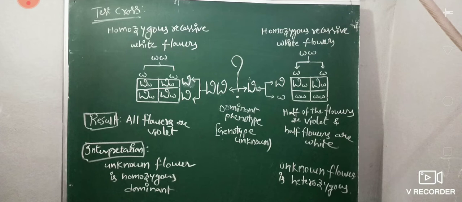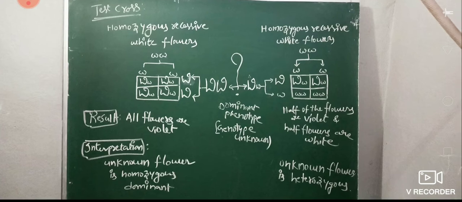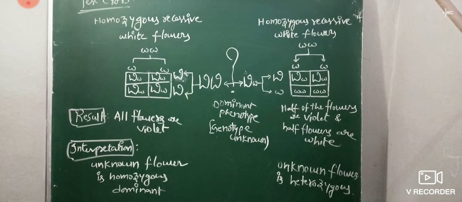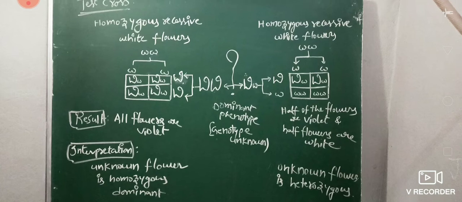All are violet flowers. In the second case, white flowers are crossed with violet, the same thing, but the results are that half of the flowers are violet and half are white. When half are white and half are violet, the unknown flower is heterozygous. This question mark flower with the dominant phenotype is heterozygous.